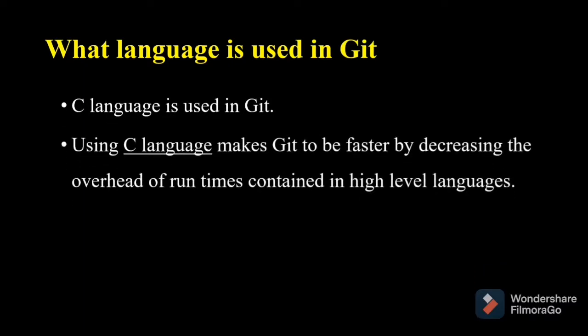What language is used in Git? The language used in Git is C. C is preferred because it makes Git faster, since it decreases the runtime overhead which is there in high-level languages.